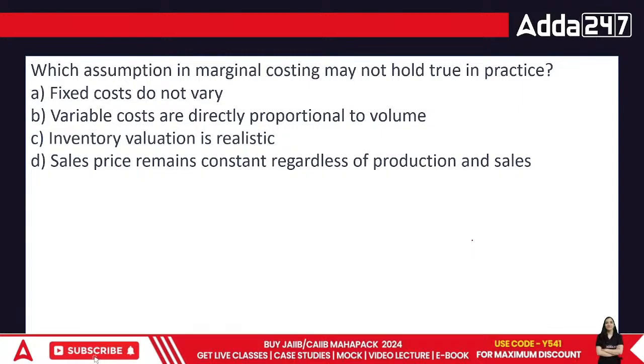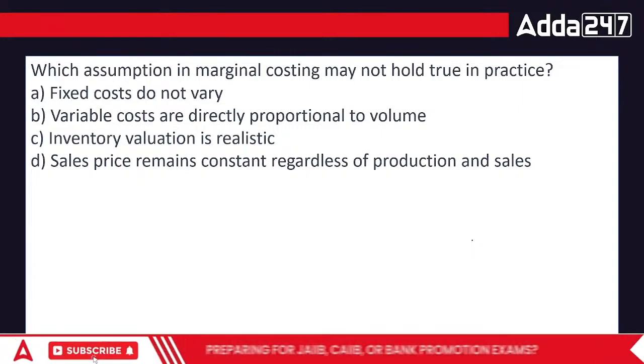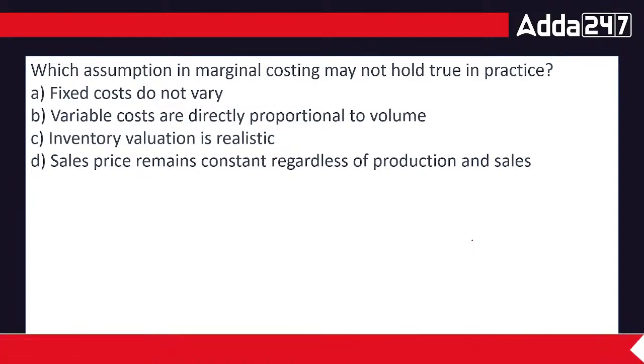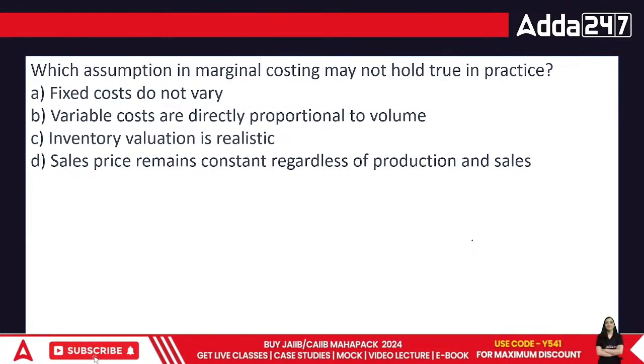Which assumption in marginal costing may not hold true in practice? Fixed costs do not vary. Variable costs are directly proportional to volume. Inventory valuation is realistic, or sales price remains constant regardless of production and sales. But if the sales price is constant, it is very troublesome for the organization.